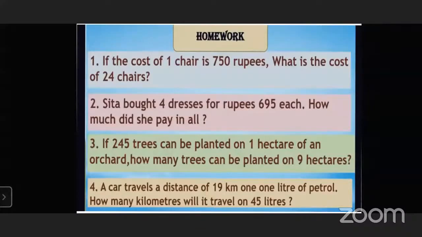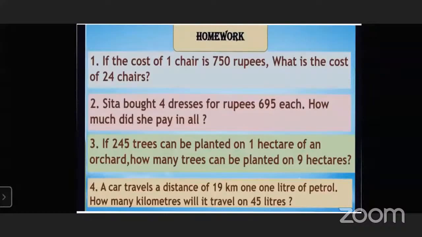Second question. Sita bought 4 dresses for 695 rupees each. How much did she pay in all? So in this operation, what do we have to do? Multiply 695 by 4.